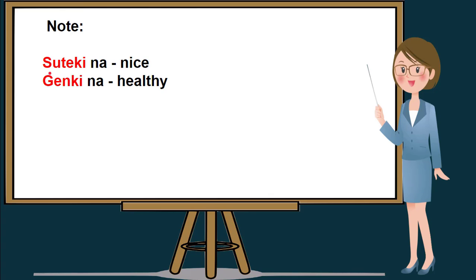One of these is suteki or sutekina, which means nice, and genkina, which means healthy. And there are still a lot more words that end in letter I and are followed by na and a noun, and they are considered as na adjectives or verbal adjectives.